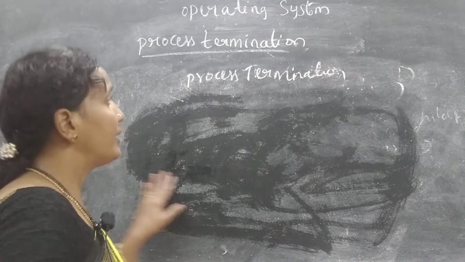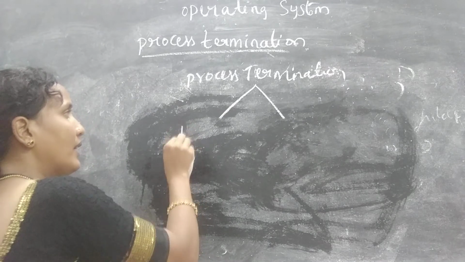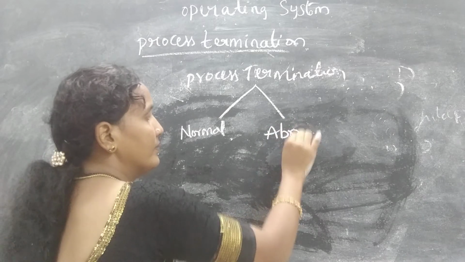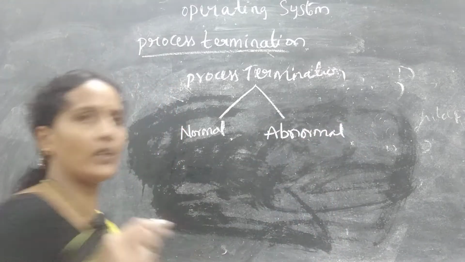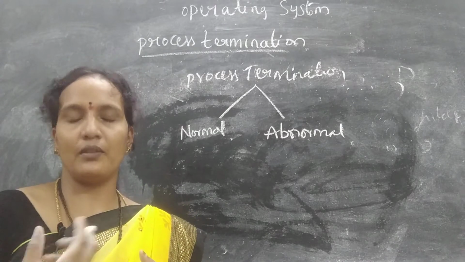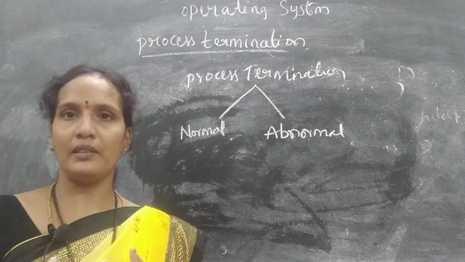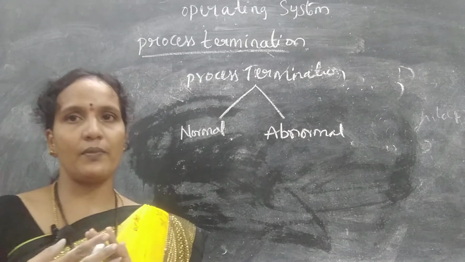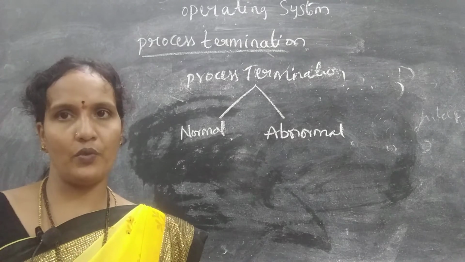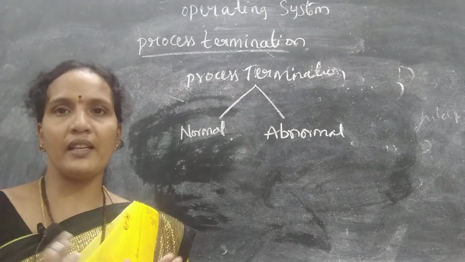Now here, there are two types of process termination. One is normal and the second one is abnormal. Normal termination means whatever resources the child process needs, whatever files and devices it needs, all of them are given to the process and it completes its execution. That is called normal termination. Termination is nothing but closing, completing execution.